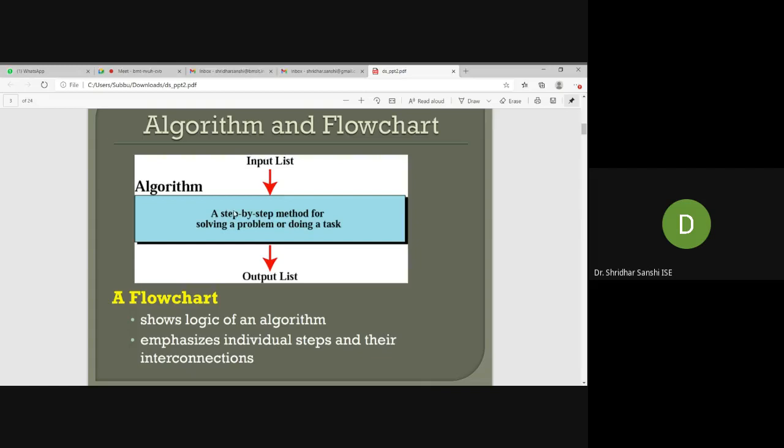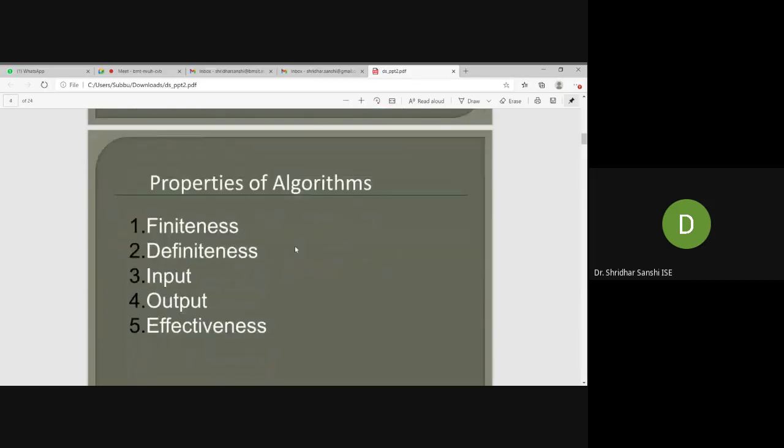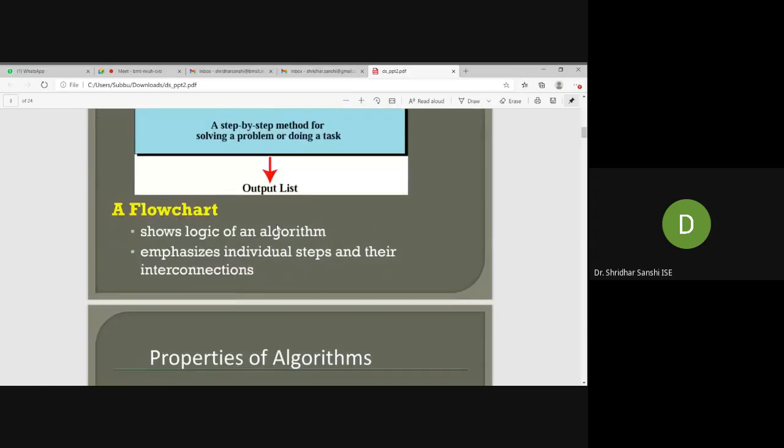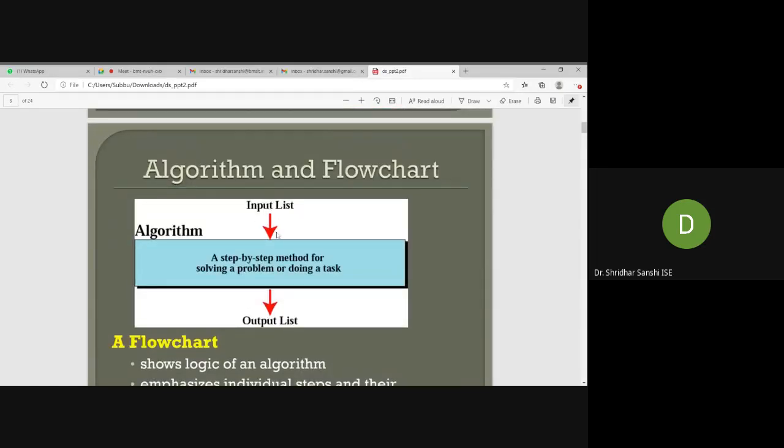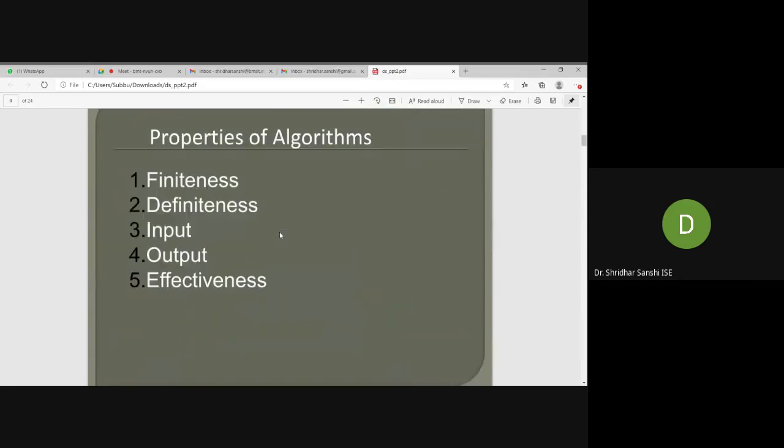We write it using simple English statements. This algorithm takes some inputs and gives you the desired outputs. Before going to the properties of algorithms, I will first go for an example.